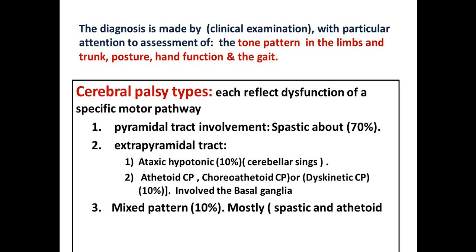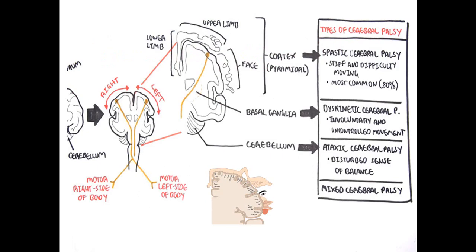It is about 10%. We call it cerebellar, as there are cerebellar signs, and athetoid CP or choreoathetoid, or we call it the dyskinetic CP. It is another 10%, involving the basal ganglia. These are the pyramidal and extrapyramidal, and there is another type, we call it the mixed pattern. It is 10%, mostly spastic and athetoid.